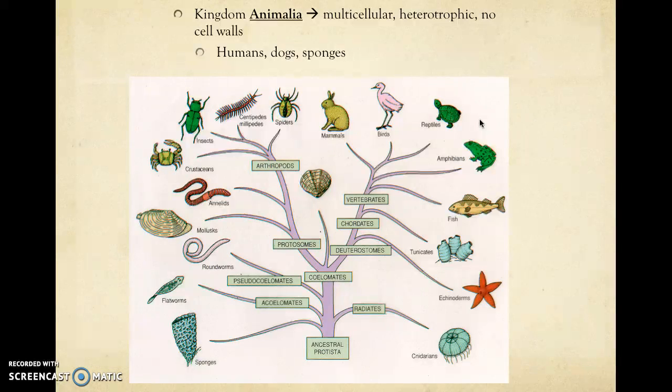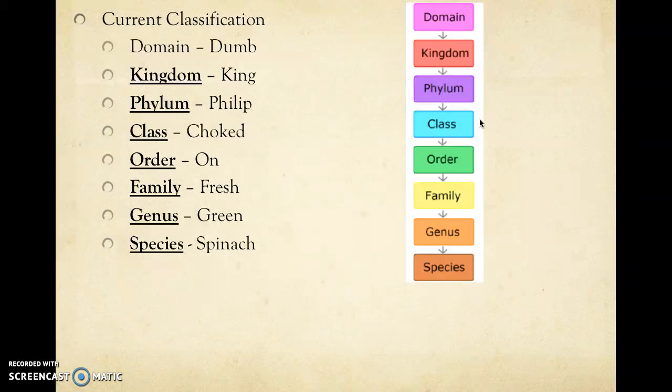So here is our current way that we classify organisms: domain, kingdom, phylum, class, order, family, genus, species. Now, I don't ask you to memorize a lot. I'm going to ask you to memorize these levels. And I have a little mnemonic for you to help you memorize this. So it's Dumb King Philip Choked On Fresh Green Spinach. Domain, kingdom, phylum, class, order, family, genus, species.